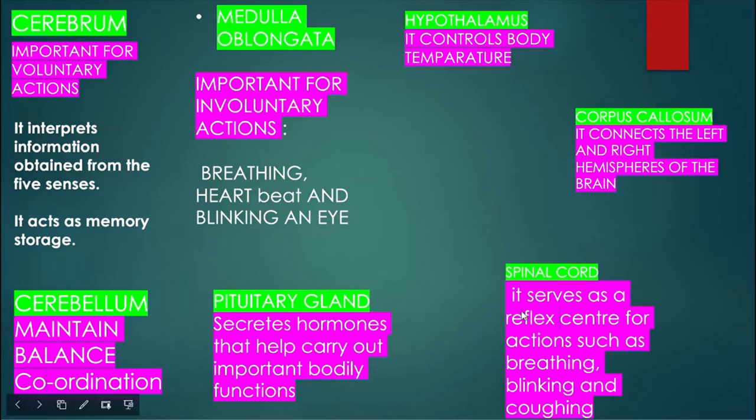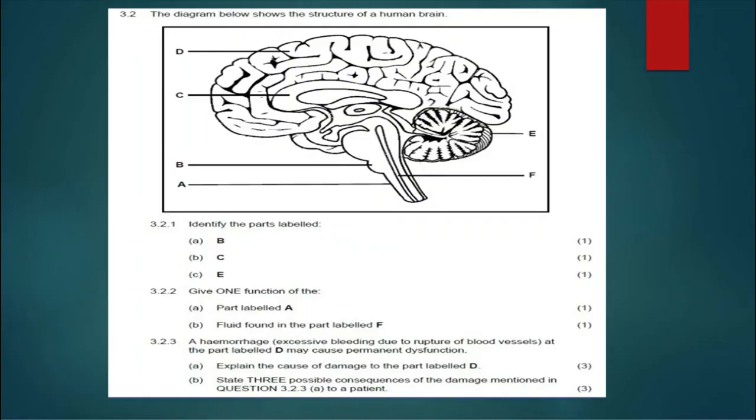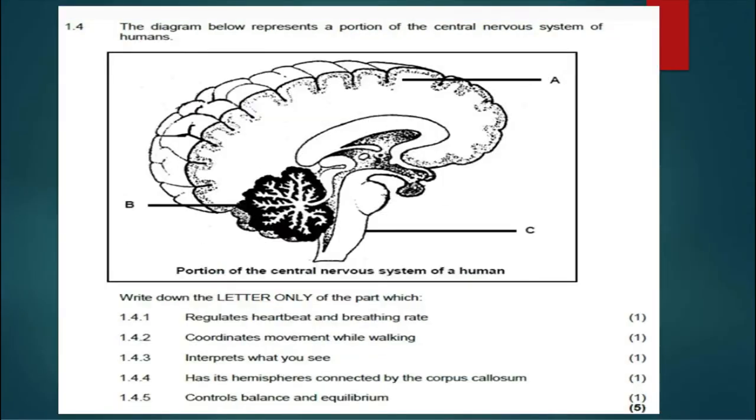Now let's look at the questions and see if we're able to answer them. Now the first question, 1.4, the diagram below represents a portion of the central nervous system of humans. Write down the letter only of a part which 1.4.1 regulates heartbeat and breathing rate.